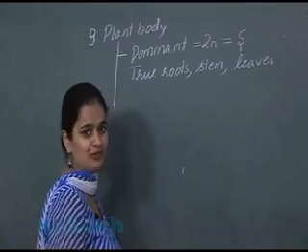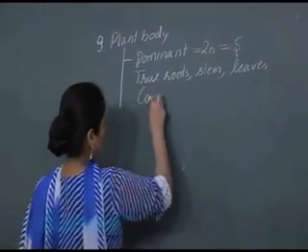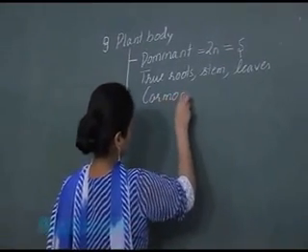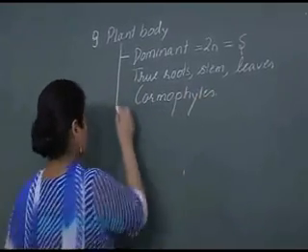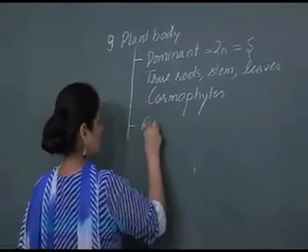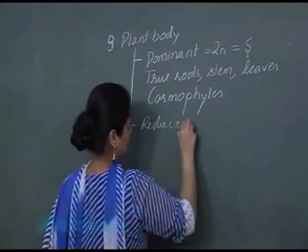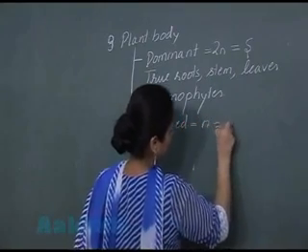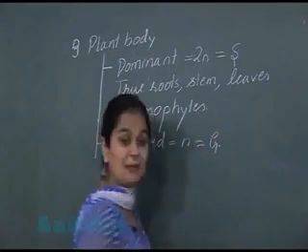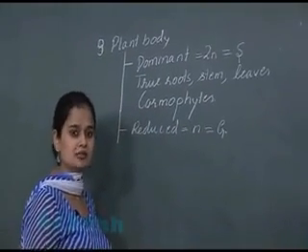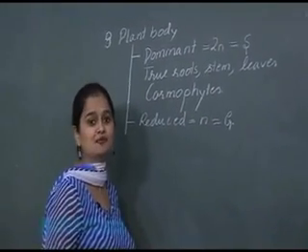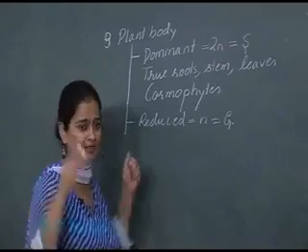So again, they represent cormophytes. There is presence of a reduced gametophytic phase. So the gametophyte is reduced and the independent existence of the male and female gametophyte is absent here.